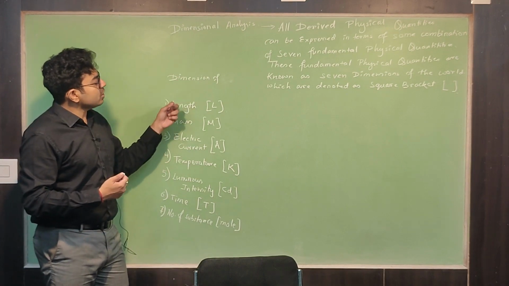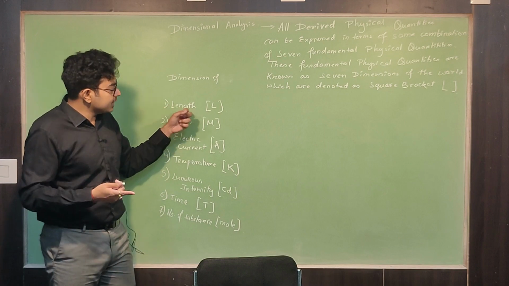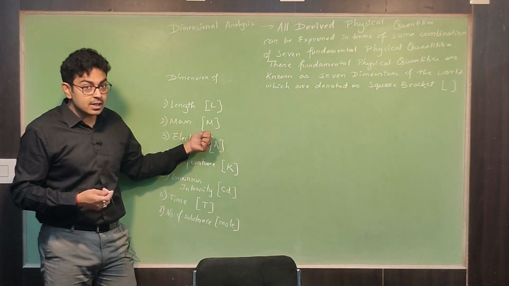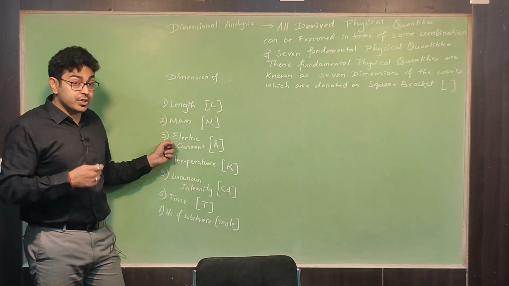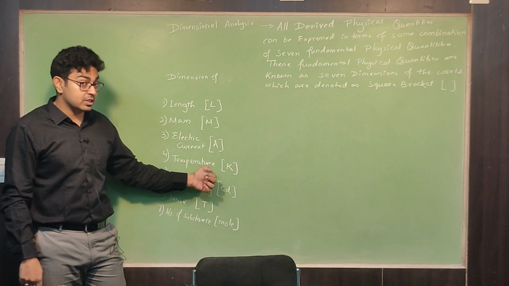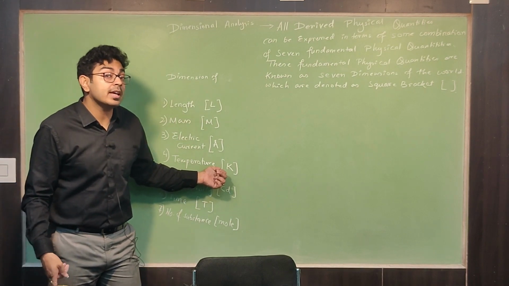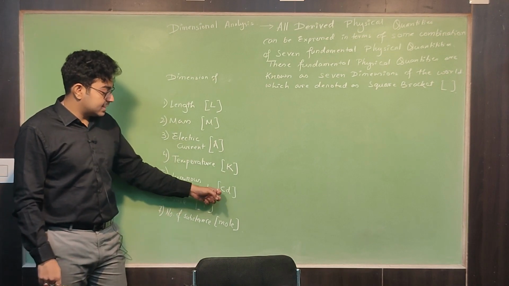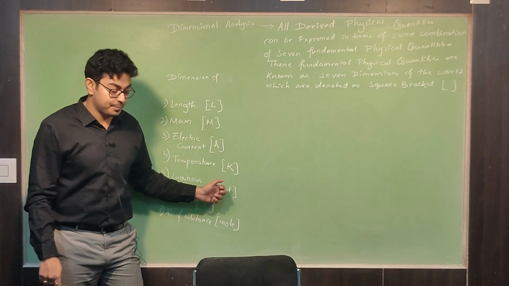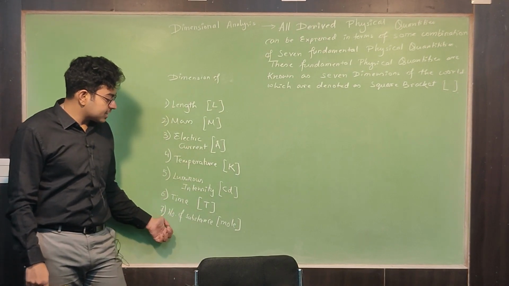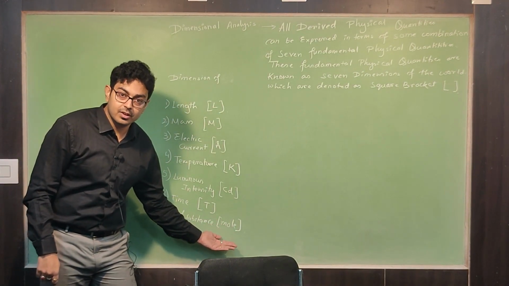So dimension of length, how we are going to denote? In square bracket capital L. Dimension of mass in square bracket capital M. Dimension of electric current in square bracket capital A. Temperature in square bracket K. K stands for Kelvin. Luminous intensity, that's cd, that stands for candela. Time, that stands for T. And amount of substance, that is mole, right?